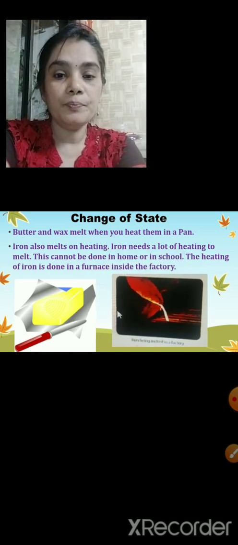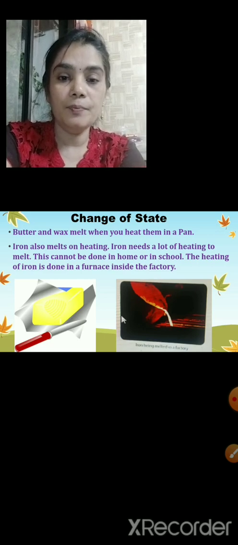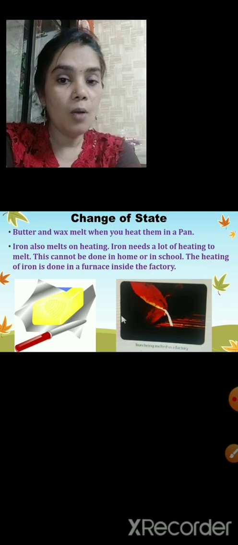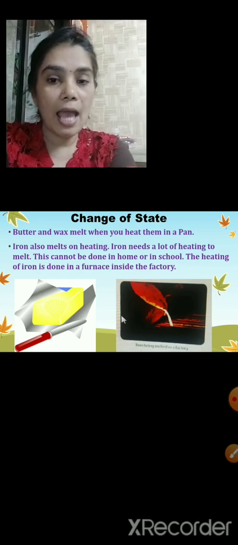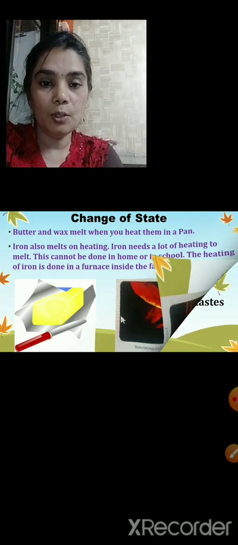So this is the piece of butter and this is iron. This is how the iron is melted here. Now I'll show you the activity, how it is done at home. So ready children? Here we go.